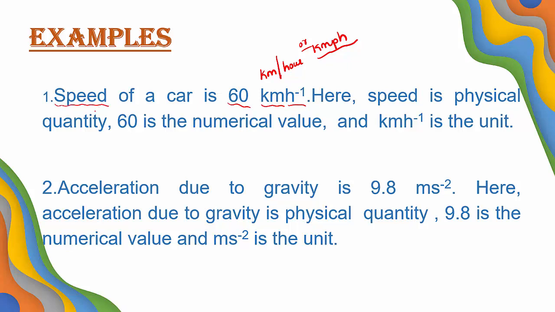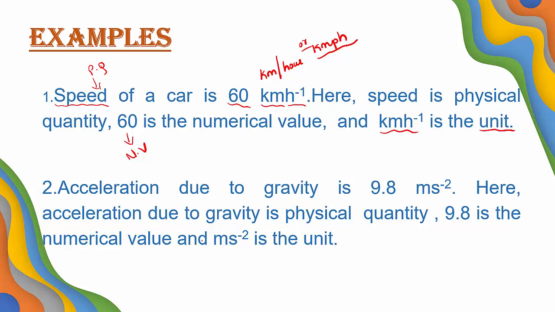What is a physical quantity? The quantity which can be expressed in terms of number. We expressed it in terms of number, that is 60. 60 is the numerical value. Kilometer per hour is the unit. Is it clear? Speed is the physical quantity, 60 is the numerical value and kilometer per hour is the unit.